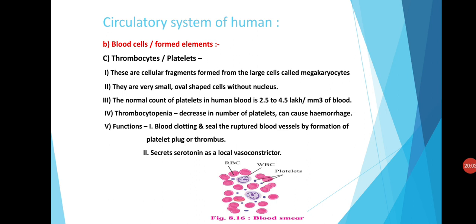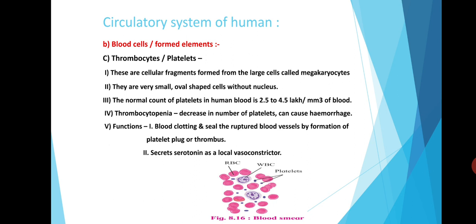Thrombocytes are also known as platelets. These are cellular fragments formed from the large cells called megakaryocytes. Thrombocytes are very small, oval-shaped cells without nucleus. The normal count of platelets in human blood is 2.5 to 4.5 lakhs per cubic millimeter of the blood.